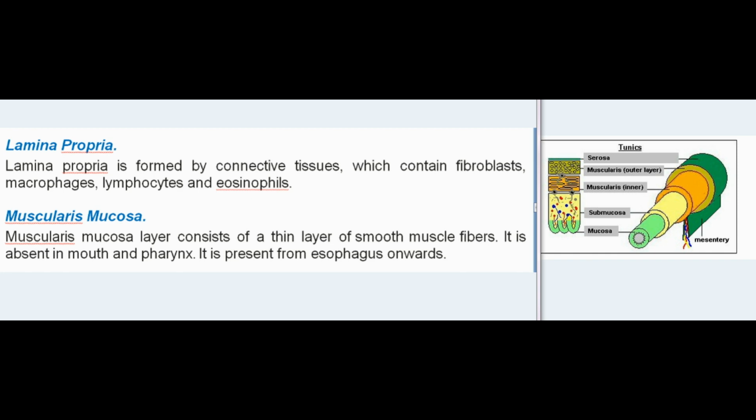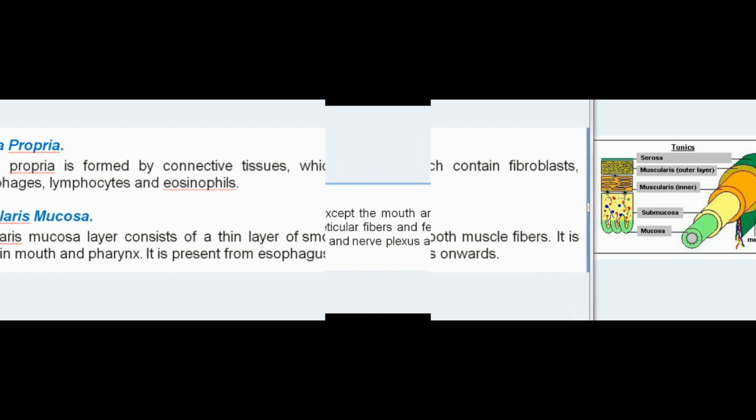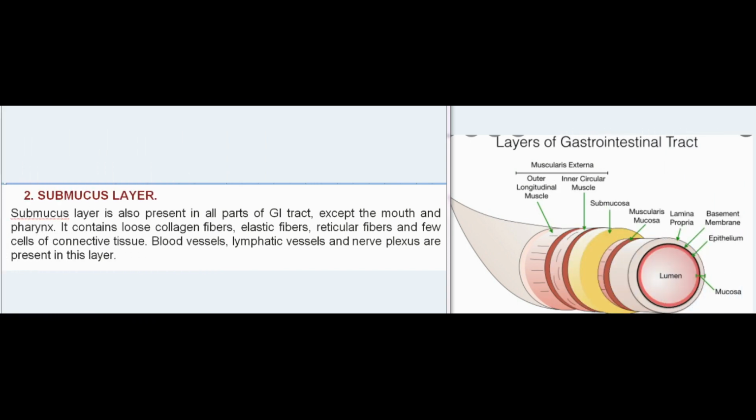Lamina propria. Lamina propria is formed by connective tissues, which contain fibroblasts, macrophages, lymphocytes, and eosinophils. Muscularis mucosa. Muscularis mucosa layer consists of a thin layer of smooth muscle fibers. It is absent in mouth and pharynx. It is present from esophagus onwards. 2. Submucous layer. Submucous layer is also present in all parts of GI tract, except the mouth and pharynx. It contains loose collagen fibers, elastic fibers, reticular fibers, and few cells of connective tissue. Blood vessels, lymphatic vessels, and nerve plexus are present in this layer.